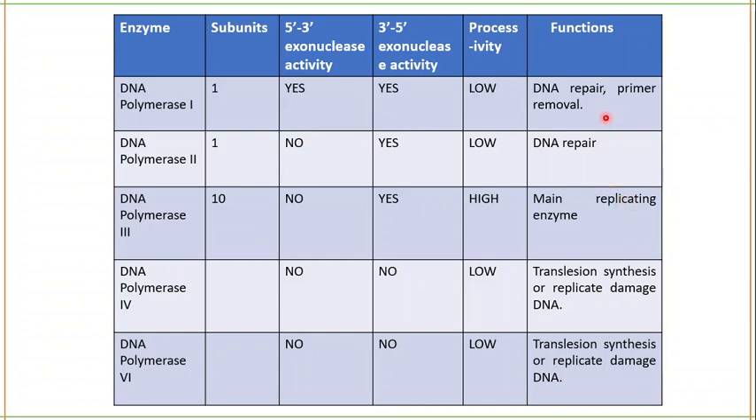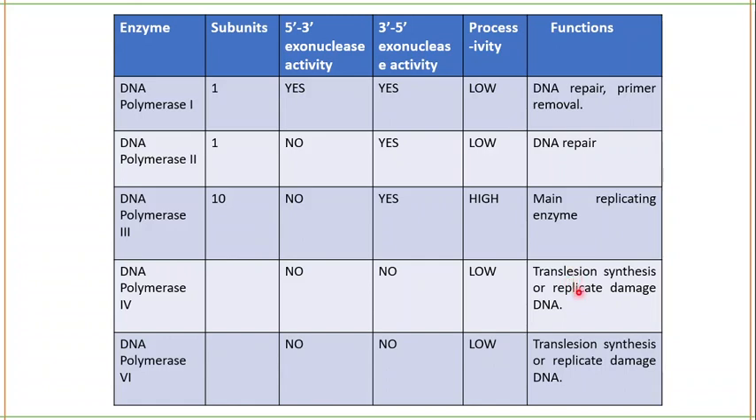DNA polymerase 1 can repair DNA and can remove the primer. DNA polymerase 2 can repair DNA. DNA polymerase 3, 4 and 5 are not having any exonuclease activity, so they will be very poor DNA polymerases. Like DNA polymerase 4, also known as DinB.